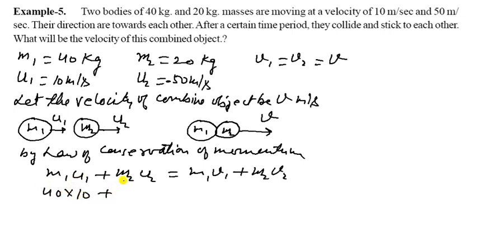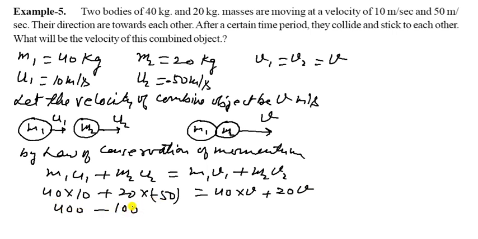By the law of conservation of momentum, what will happen in this? M1 U1 plus M2 U2 will be equal to M1 V1 plus M2 V2.